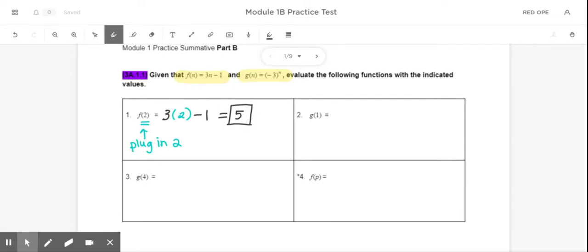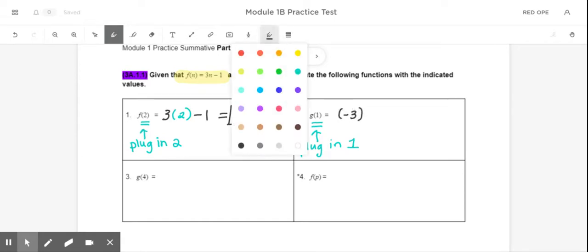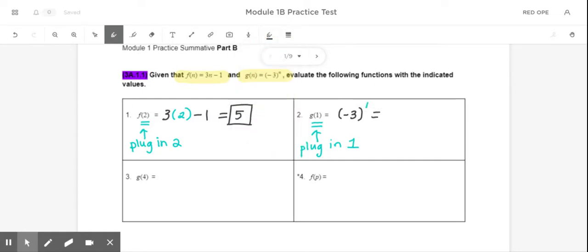For problem number 2, we are asked to find g of 1. And what that means is that we're going to plug in the number 1 into the g of x function. So what I'm going to do is find the g of x function in the instructions, which says -3 to the nth power. And I'm just going to replace the n with a 1. Now, I'm going to use my calculator and type that in, and -3 to the first power is going to just be -3. And that would be my final answer.